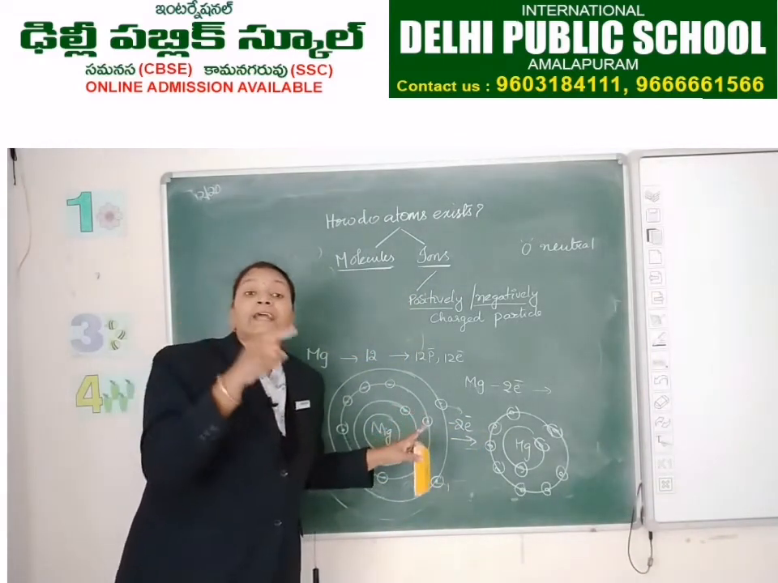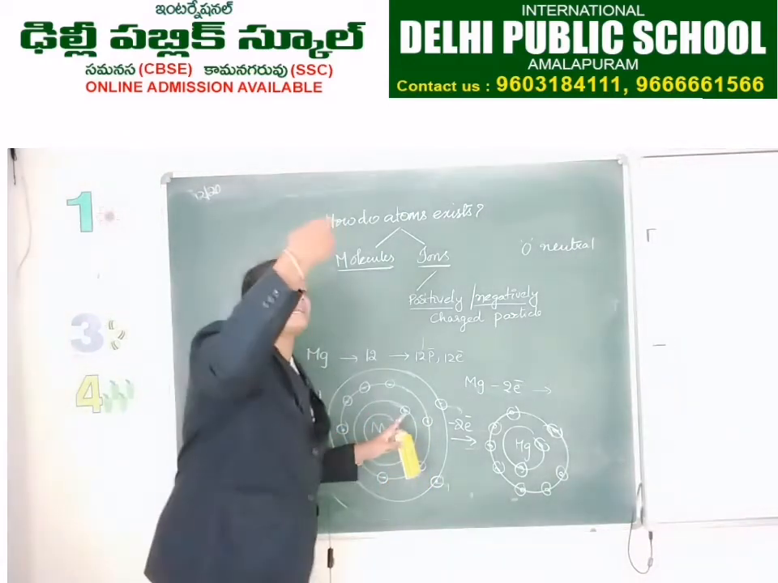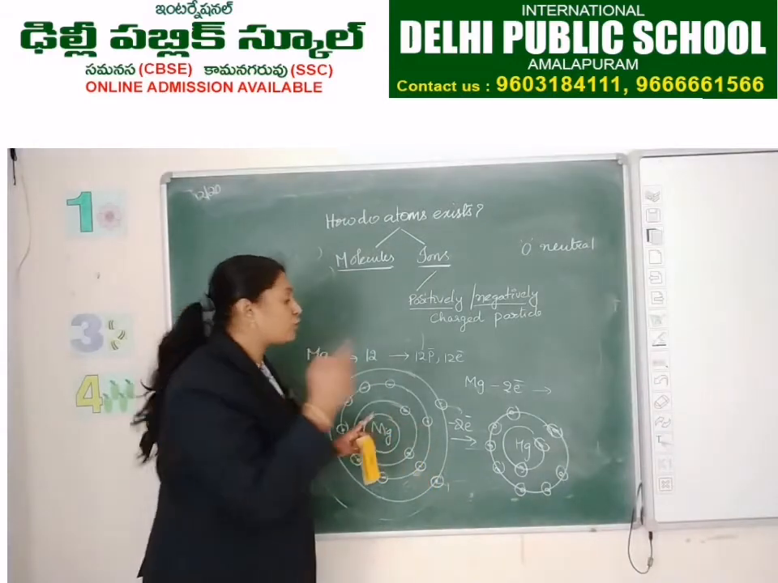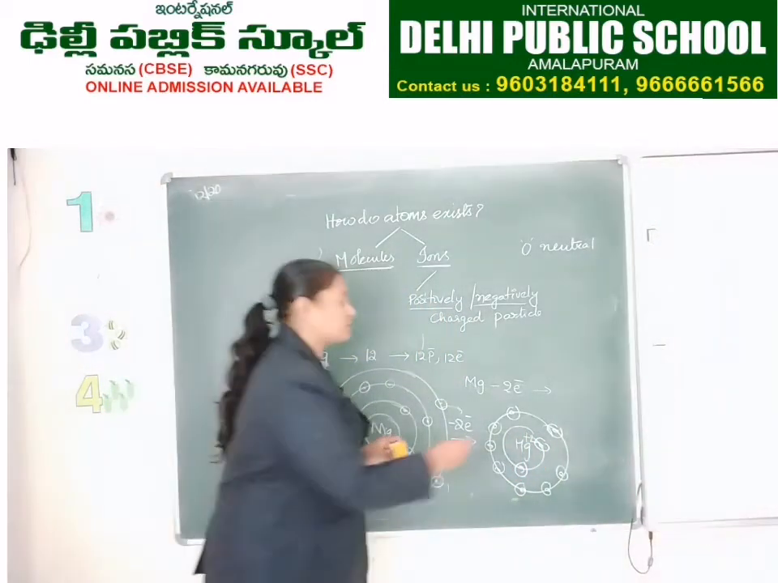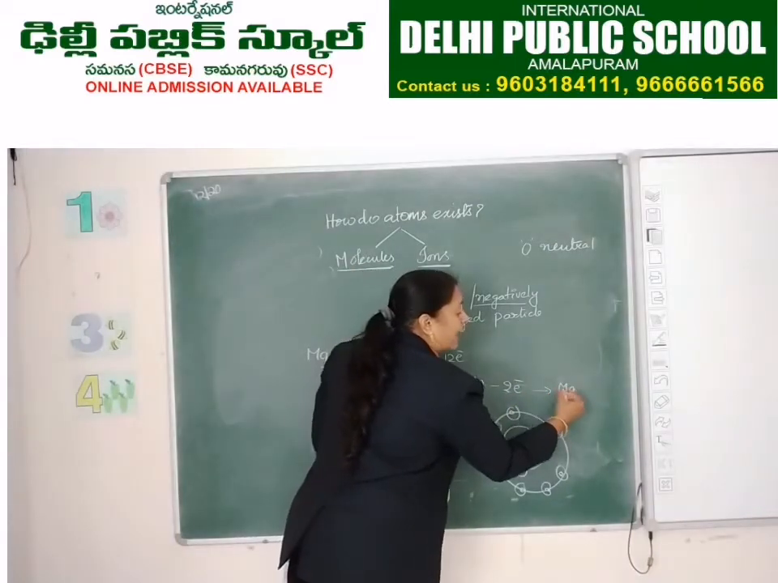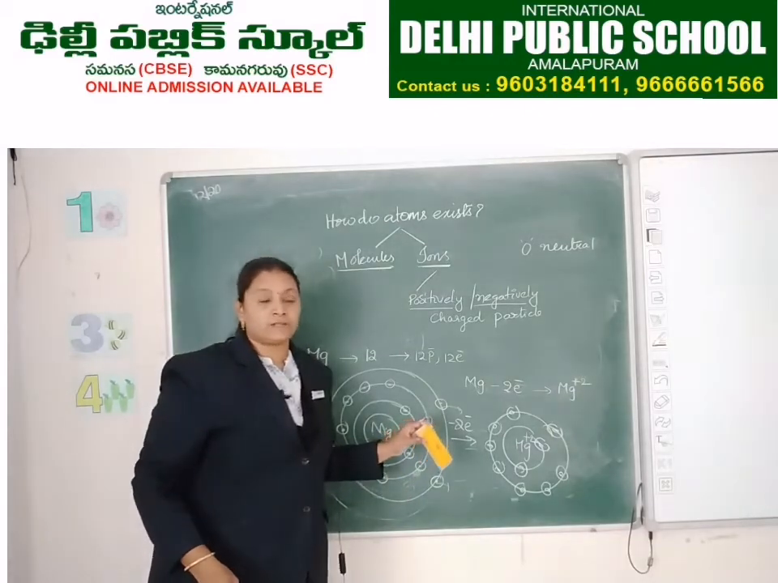10 electrons nullify the charges of 10 protons. And how many protons are extra? 2 protons. So here plus 2. So magnesium Mg plus 2. Got my point? Yes, ma'am.